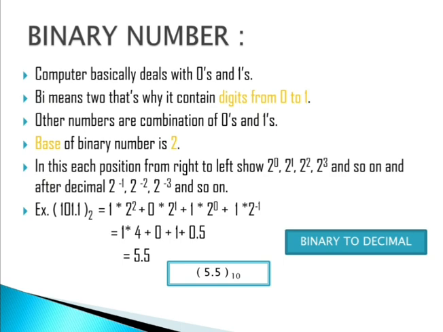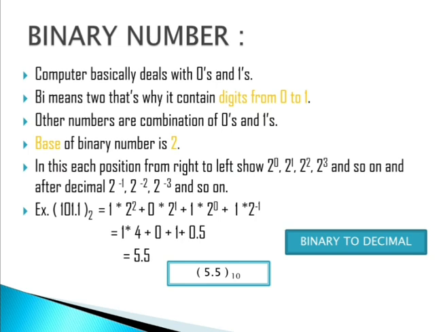When we are dealing with binary numbers, and we want to convert a decimal number into a binary number or a binary number into a decimal number, we become familiar with how communication goes on between a computer and a programmer.